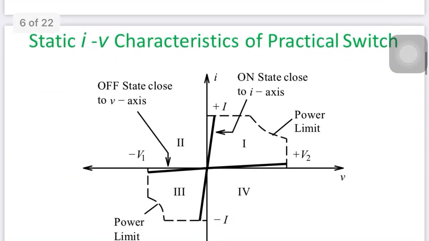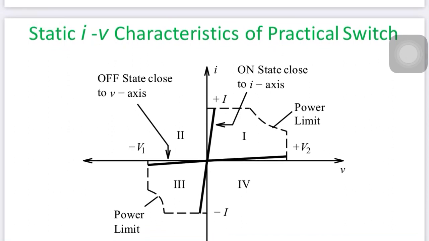Now, practical switches include some loss. There is no V equal to 0 during turn on. When the switch is on, an ideal switch has exactly 0 voltage across it, but that is not possible. Actually, there is some loss, so there is some voltage across it. Due to that reason, on the voltage axis you can see a dark line with some white portion between, because of this.